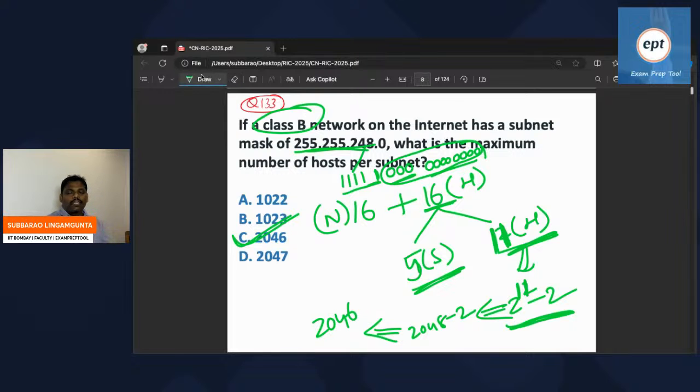Let me know if anyone has any doubt. What is the maximum number of hosts per subnet?